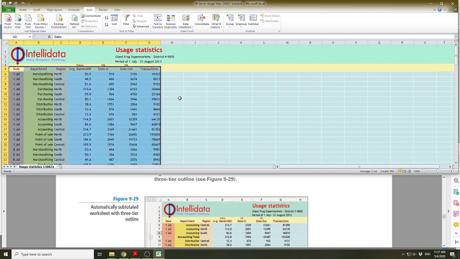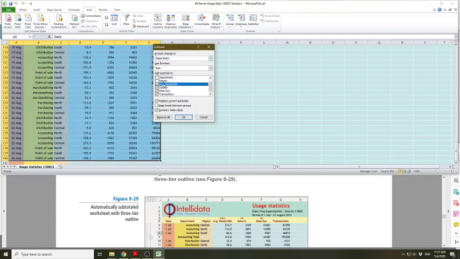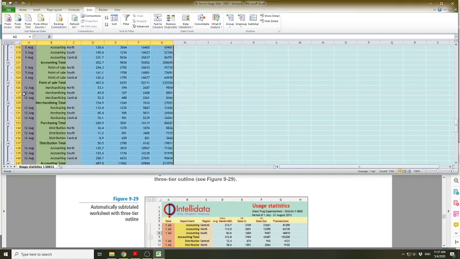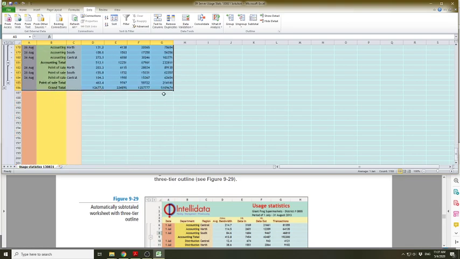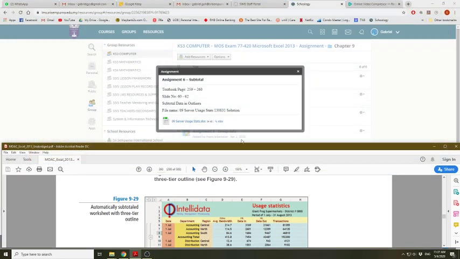If I press Control Z, previously there wasn't anything in between. Oh no, I need to do it again. So Subtotal again, all this, press OK. Then you notice now it increases with a lot more things. There's also a grand total below. So just close this, save this, and then submit this.